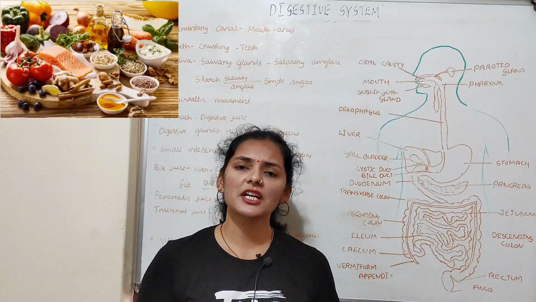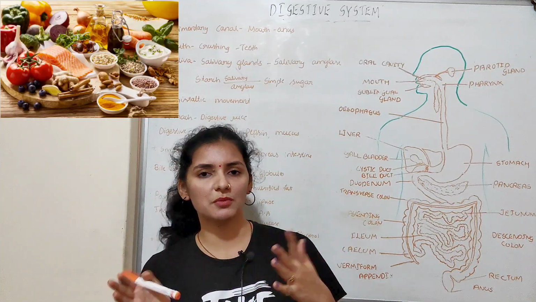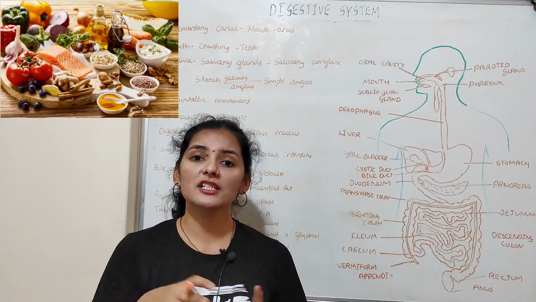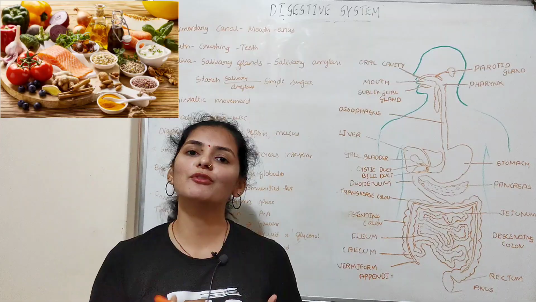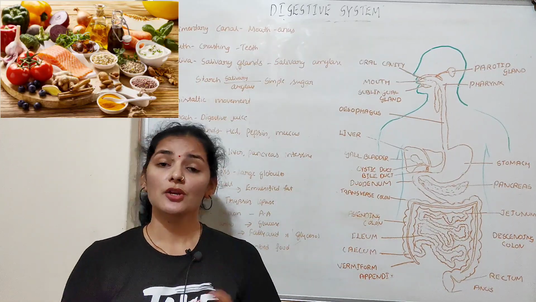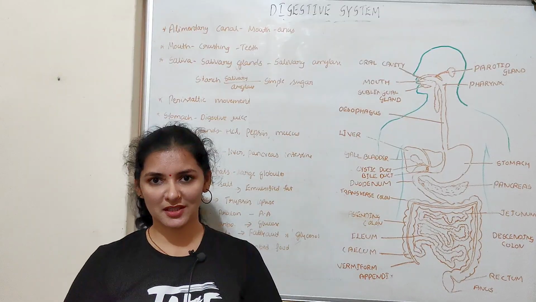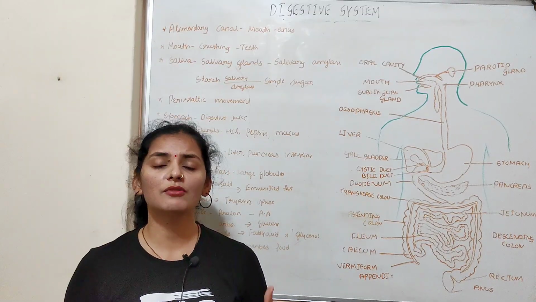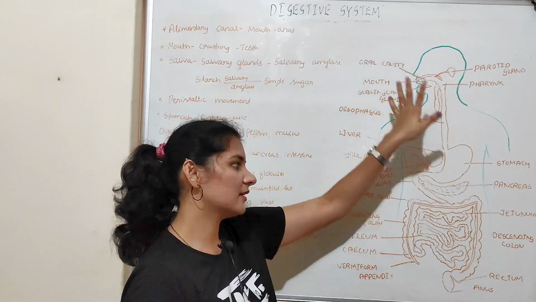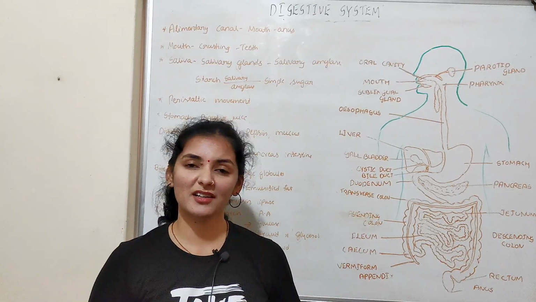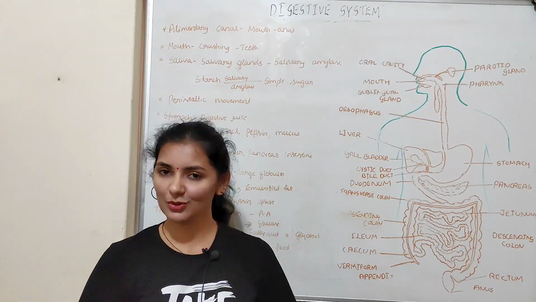We all know that we take a variety of foods like rice, chapati, paratha, fruits, vegetables, juice, etc. All these foods are different in nature and texture, and also have different nutritional value. Though they are different, all of them will be digested by the same alimentary canal. We don't have different alimentary canals for different foods. So the poor digestive system has to work extra to digest whatever variety of food we throw into it.